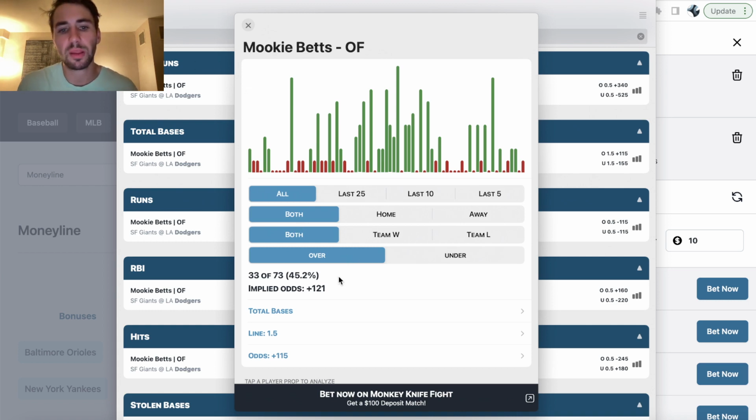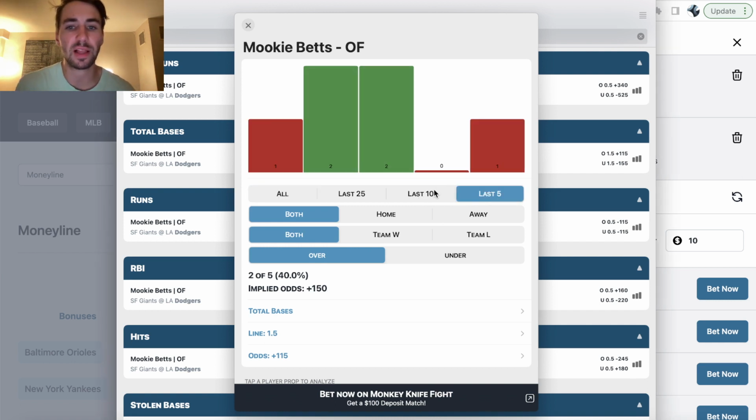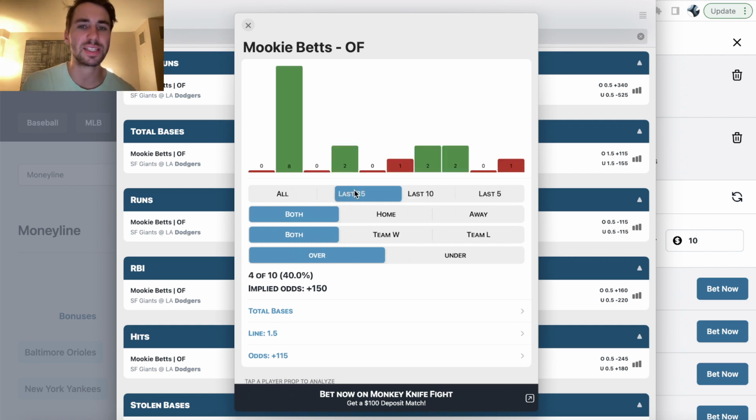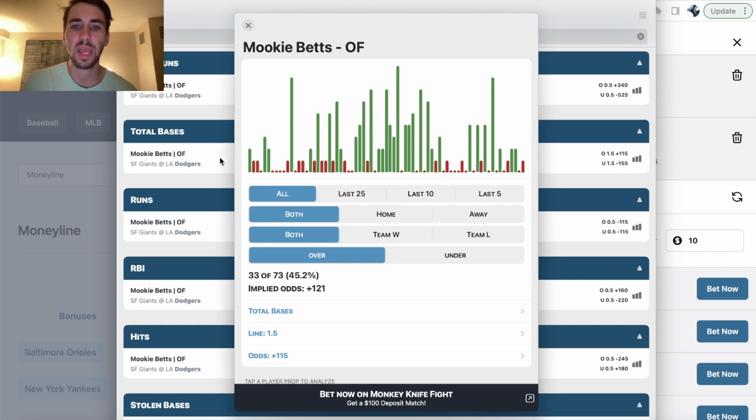But let's say we wanted to bet on Mookie Betts over 1.5 total bases, right? You can essentially look into, okay, if I'm interested in betting on this prop, how has it done over the last 5 games? We can see it didn't hit the last 2 games. It hit the 2 games before, and then it's hit 2 out of the last 5 games, I guess. So you can essentially slice historical data in a bunch of different ways and visualize it for any props you want to bet on, right?